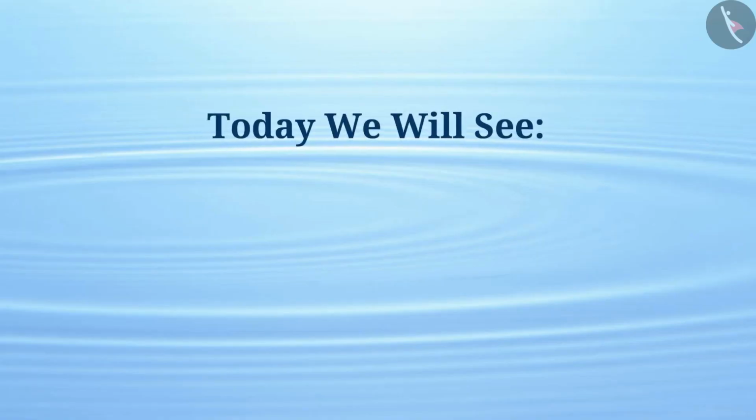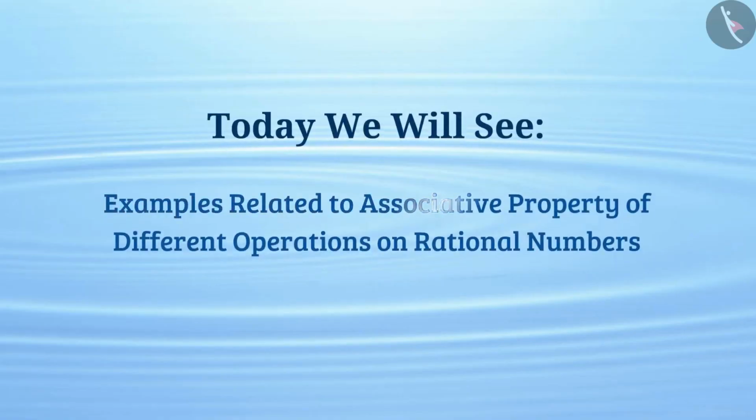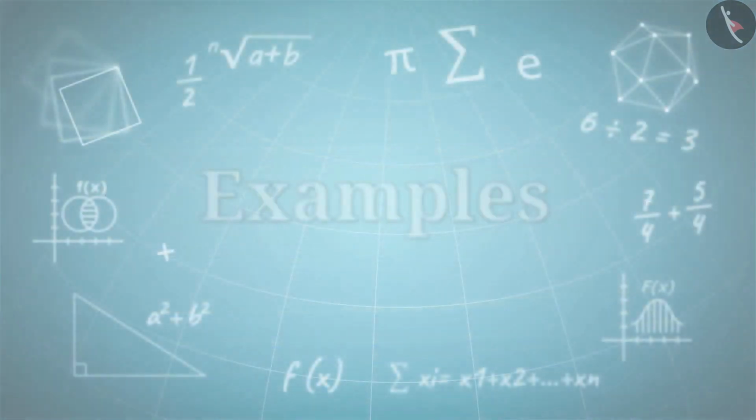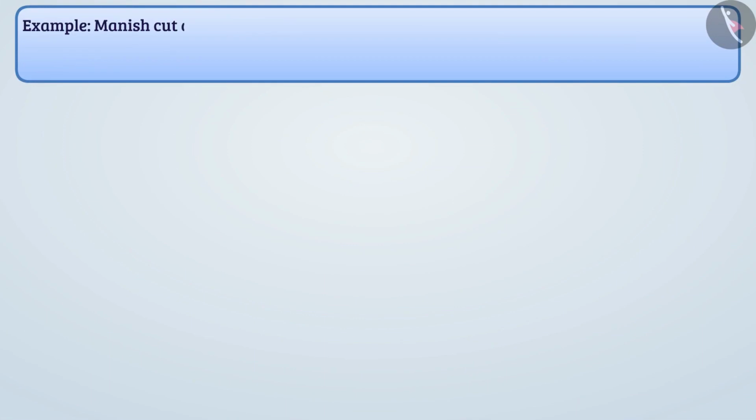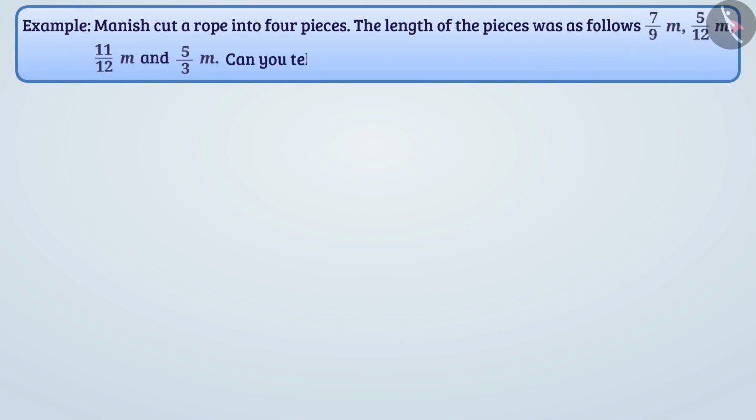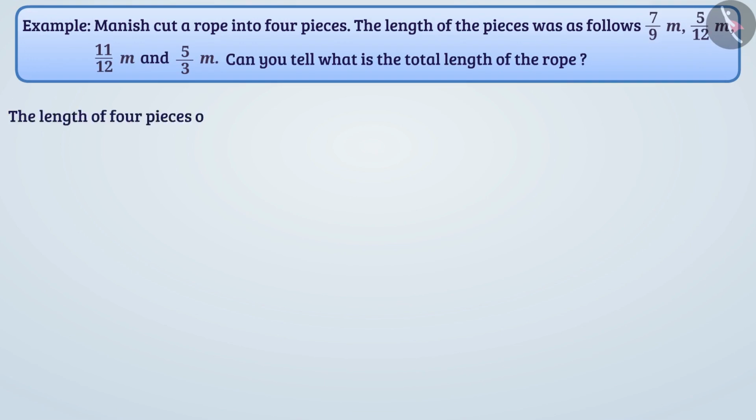Today we will see examples related to the associative property of different operations on rational numbers. Manish cut a rope into 4 pieces. The length of pieces was as follows. Can you tell what is the total length of the rope? The length of the 4 pieces of rope is 7 by 9 meter, 5 by 12 meter, 11 by 12 meter and 5 by 3 meter.